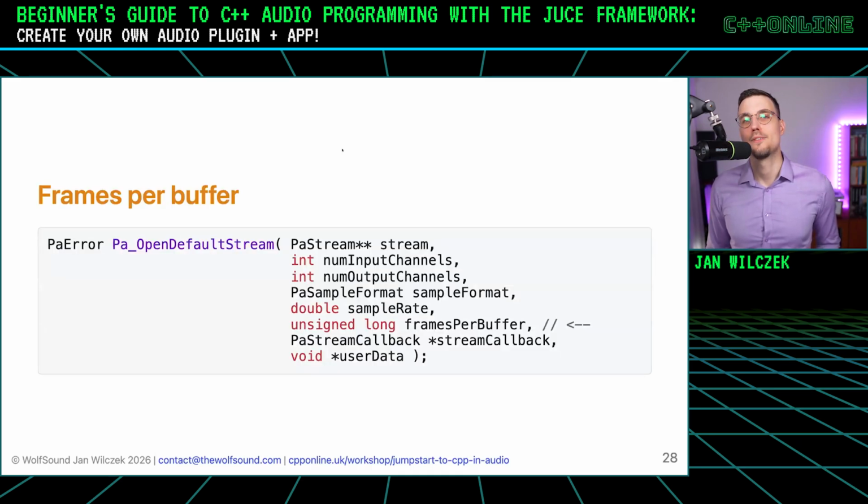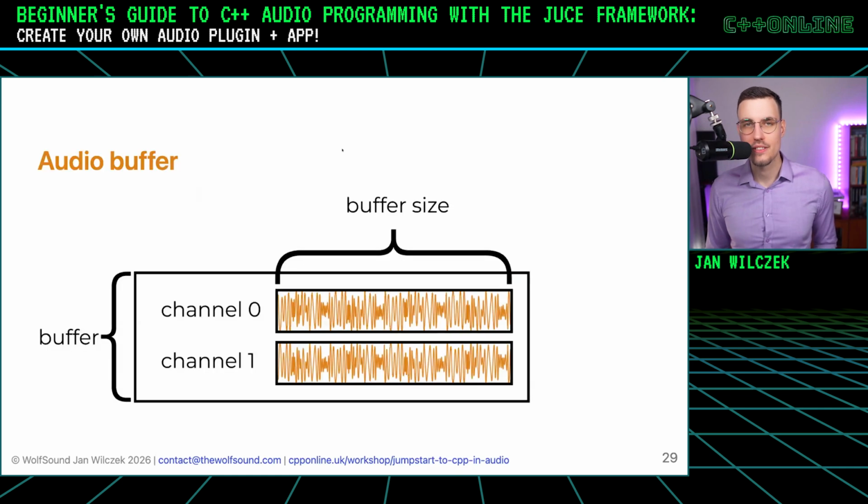Okay, so the next argument we must pass to PortAudio is the frames per buffer argument. What is it? Well, first, let's consider what an audio buffer is. When we're processing audio, we typically do it in chunks of samples. And we typically do it with fixed lengths of such chunks.